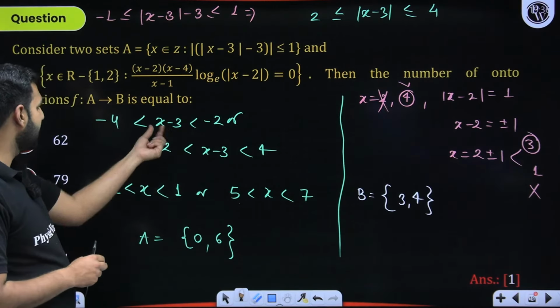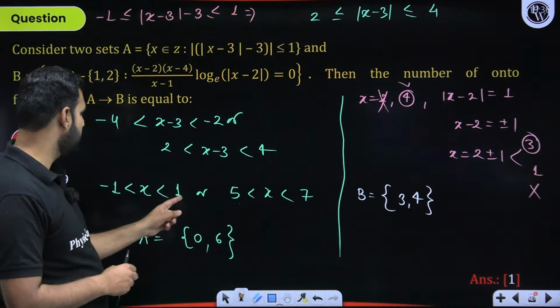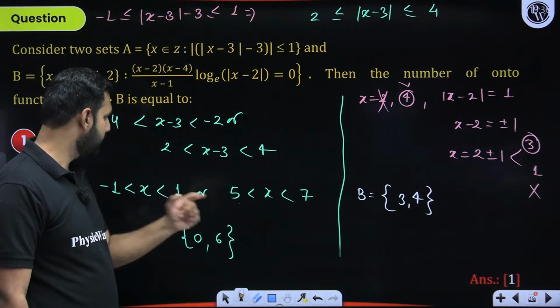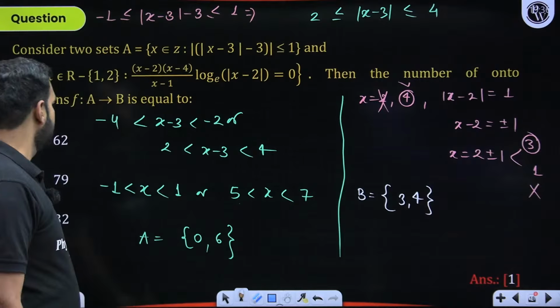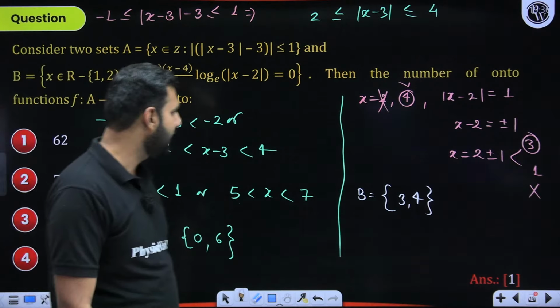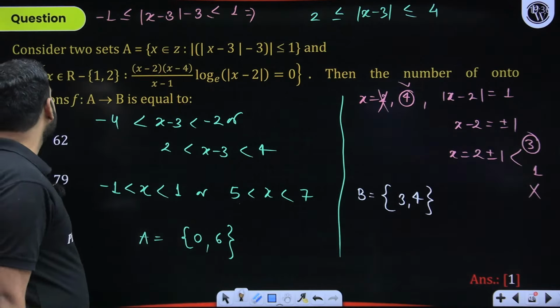So with that, x should be minus 4 plus 3, that's minus 1. Minus 2 plus 3, that's 1. Or from 5 to 7. Yes. So with that, I have gotten this as 0 and 6. Yes, these are the two values I have attained from here and two values I have attained from here. I think we are going great.